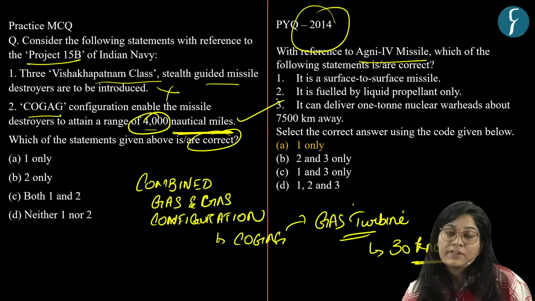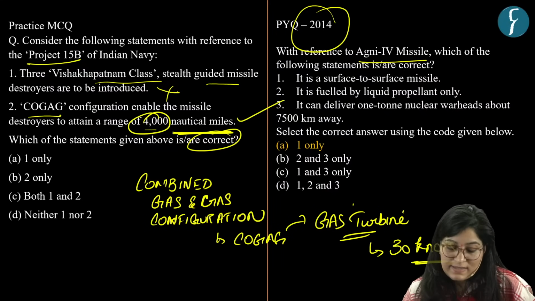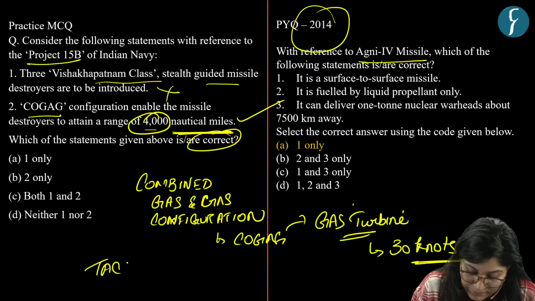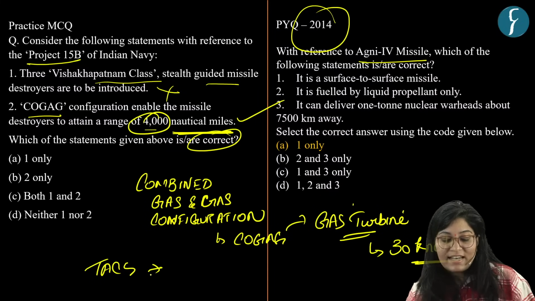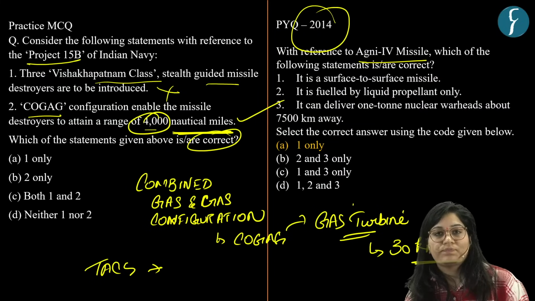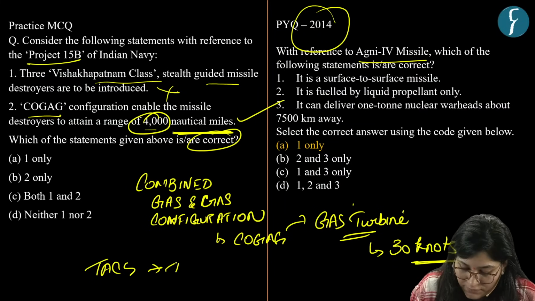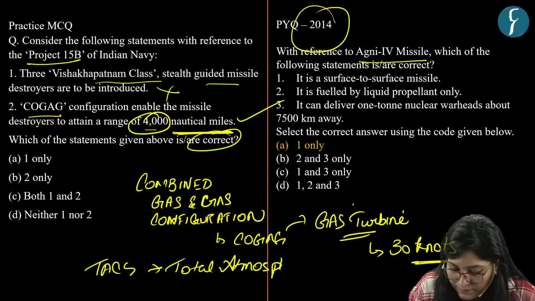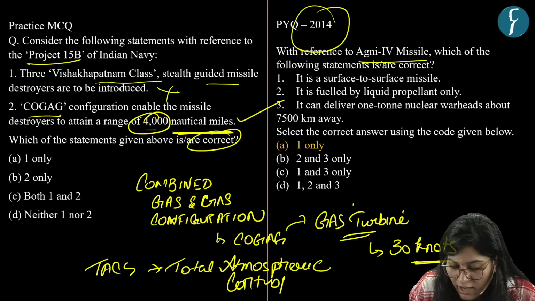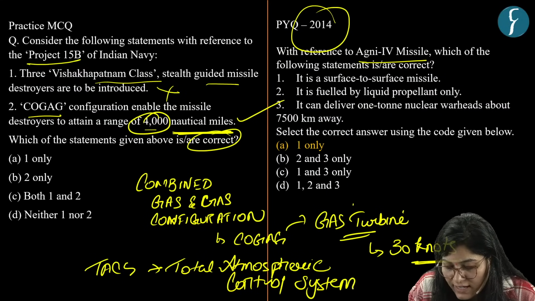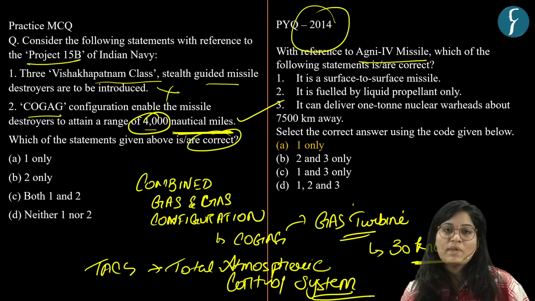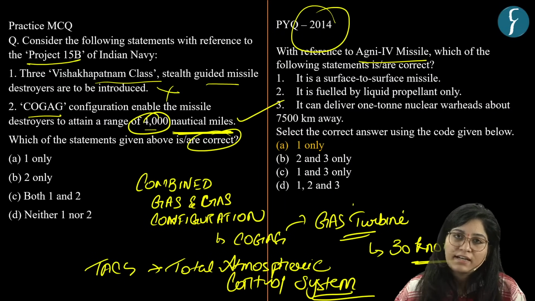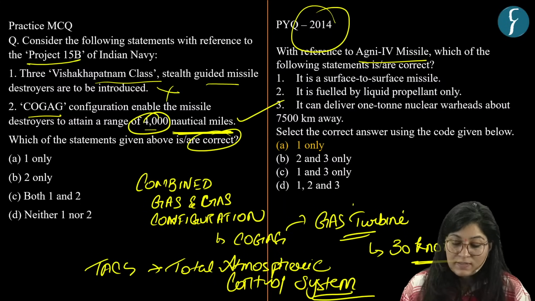Another important feature of this class is TACS. That is Total Atmospheric Control System. Let me write for you. Total Atmospheric Control System. Another important feature of this class, because this system will safeguard the crew from nuclear attack, biological attack, chemical weapons. Okay, this is quite an important one.